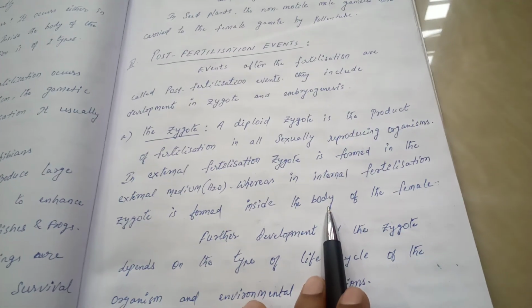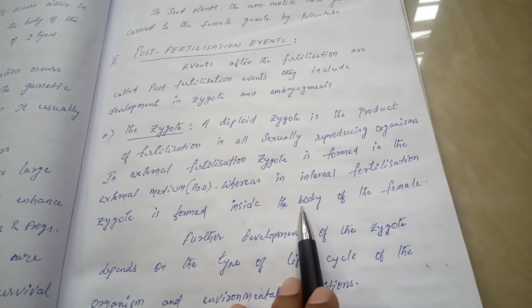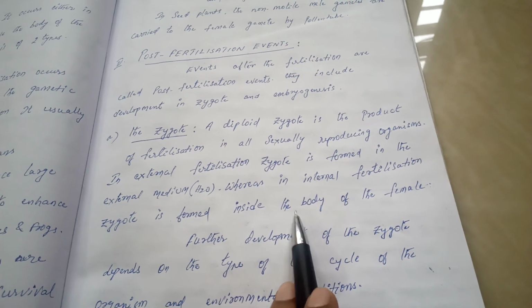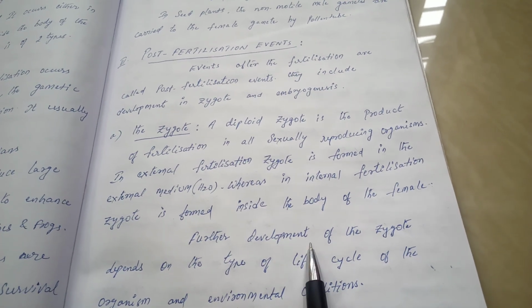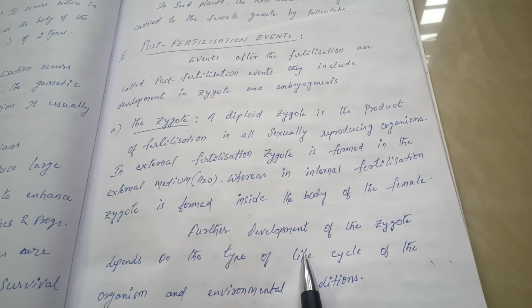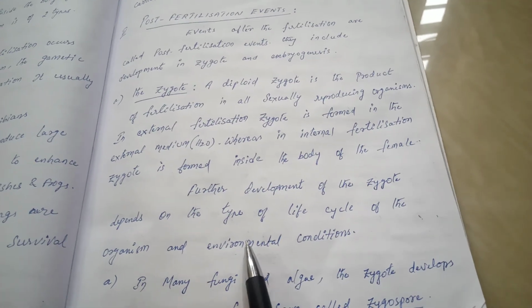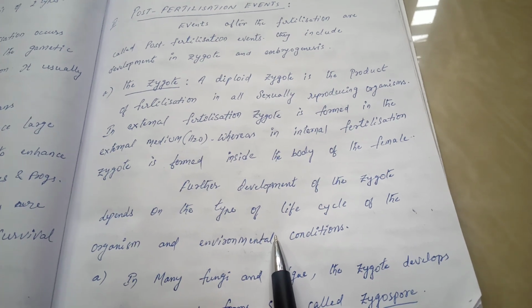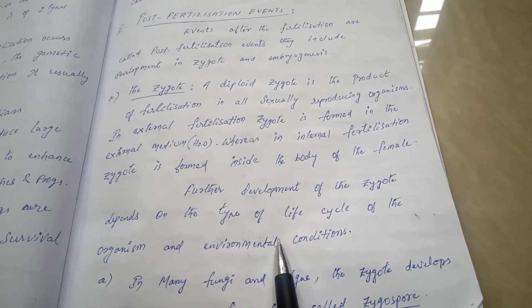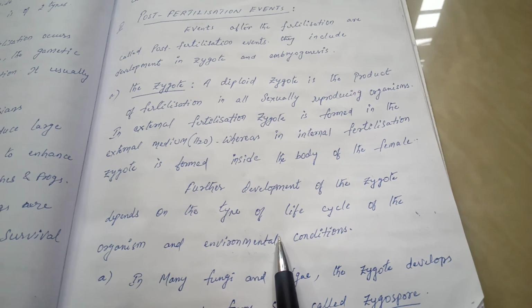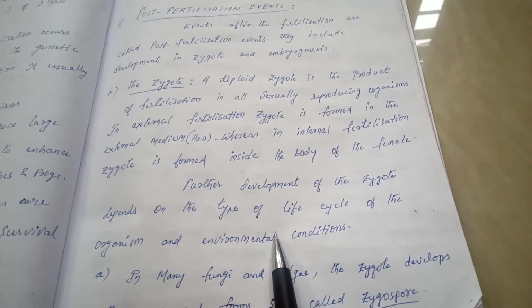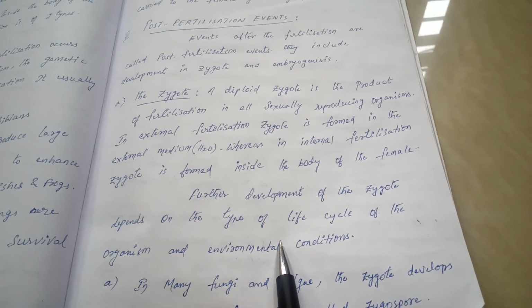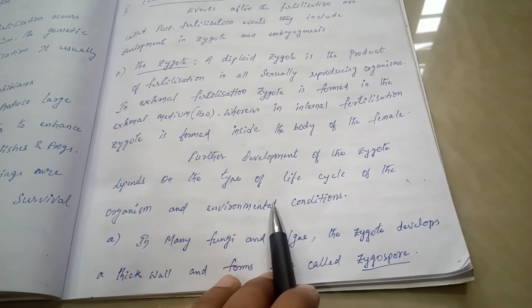Formation of zygote is the common characteristic feature of all sexually reproducing organisms. But the further development of zygote depends on the type of life cycle of the organism and environmental conditions. In some cases, the further development of zygote leads to haplontic life cycle. In some cases, it leads to diplontic life cycle. In some cases, it leads to haplodiplontic or diplohaplontic life cycle.